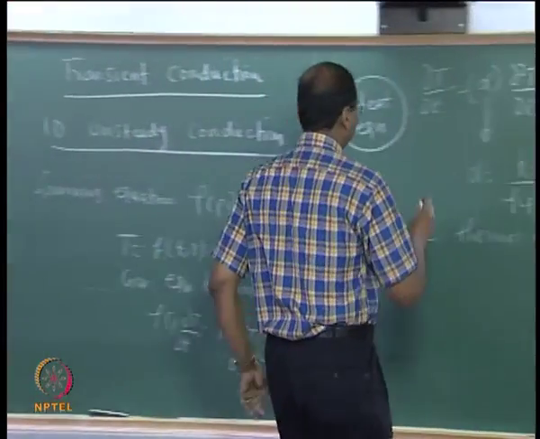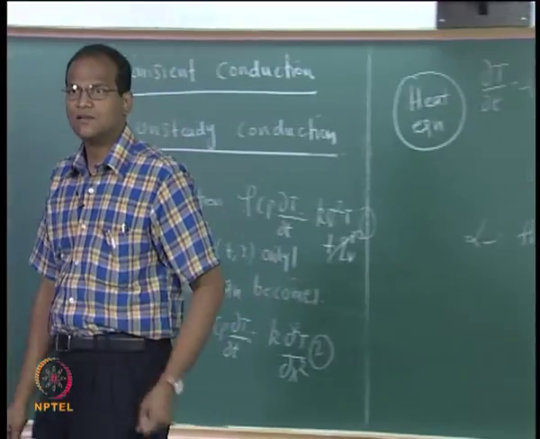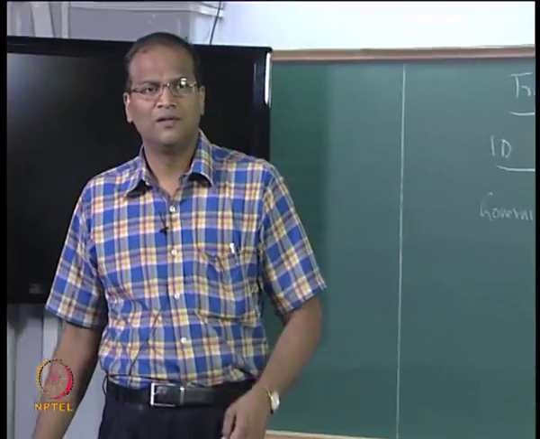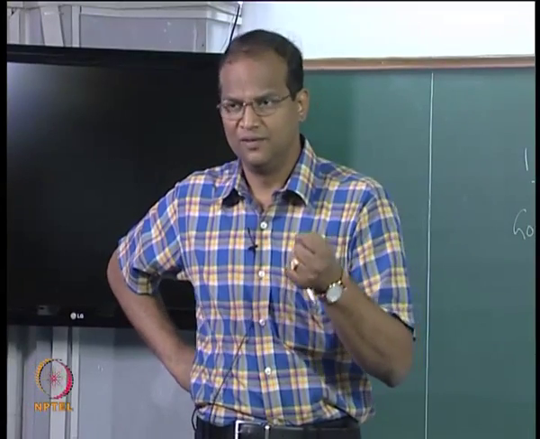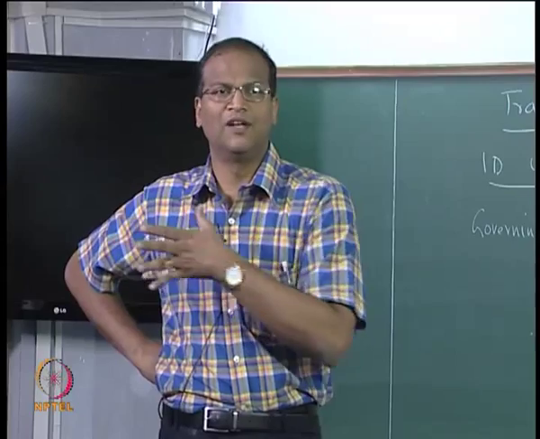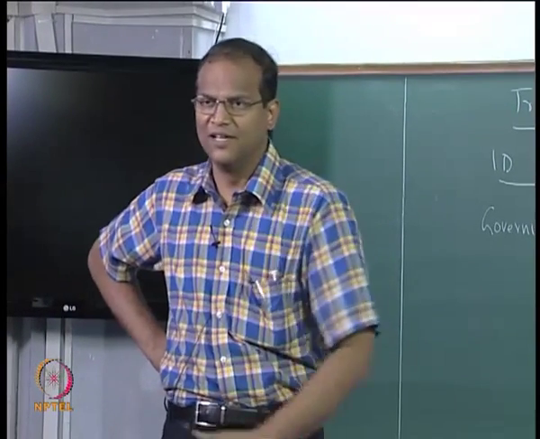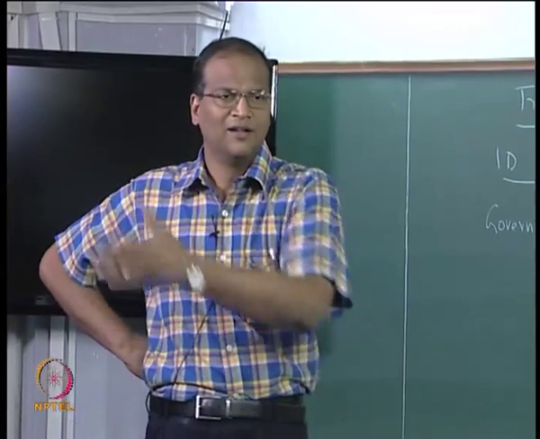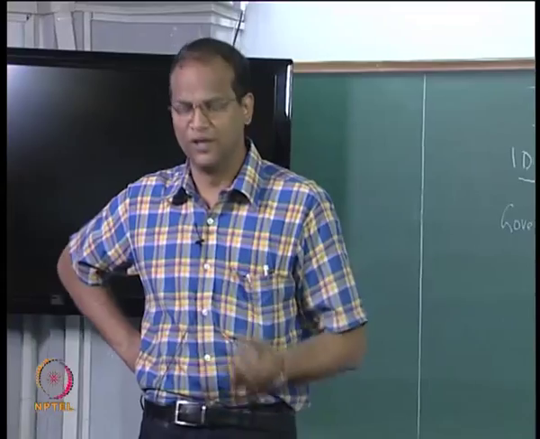Now, there are several ways of attacking this. I can assume a product solution, where T is a function of x only, multiplied by another function of t only, start writing the partial derivatives, convert everything, and then write the general solution, then put in the boundary conditions. That is one way of looking at it.